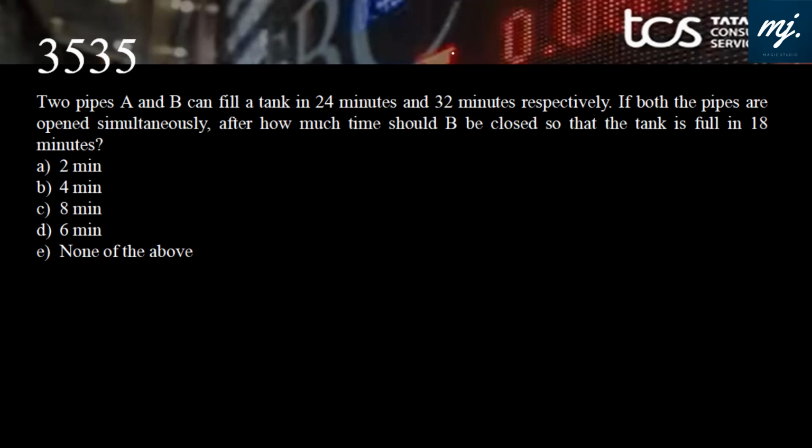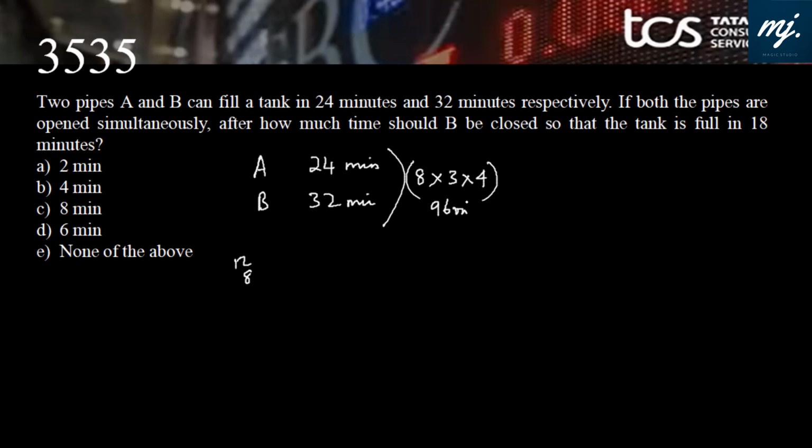Okay, for this session, the first question is from pipe and cistern, and the working rule is the same. Whatever we use in time and work, the CM rule, we can use the same concept here. Let's see what it is. 2 pipes A and B can fill a tank. A takes 24 minutes and B takes 32 minutes. Straight away, I thought of 8 into 3 is 24, 8 into 4 is 32. Let this be the CM, that is 12 into 8. Yes, 96. 96 liters is the capacity of the tank maybe.